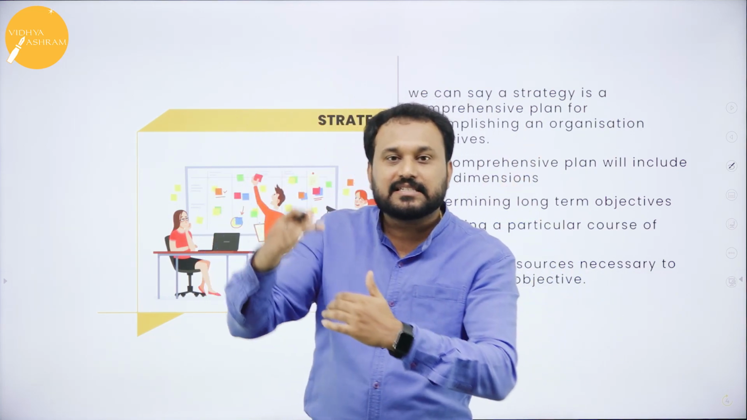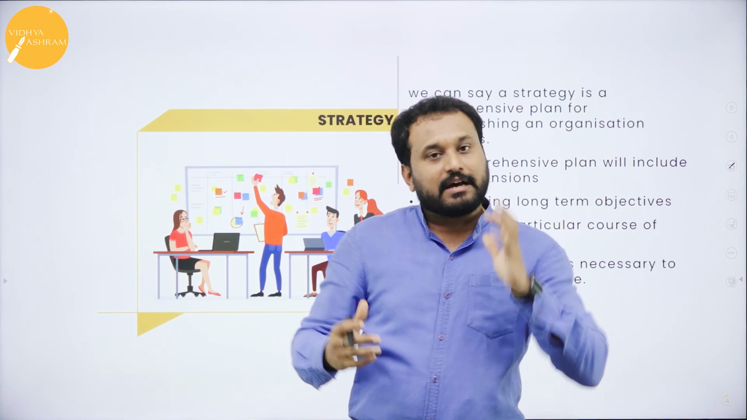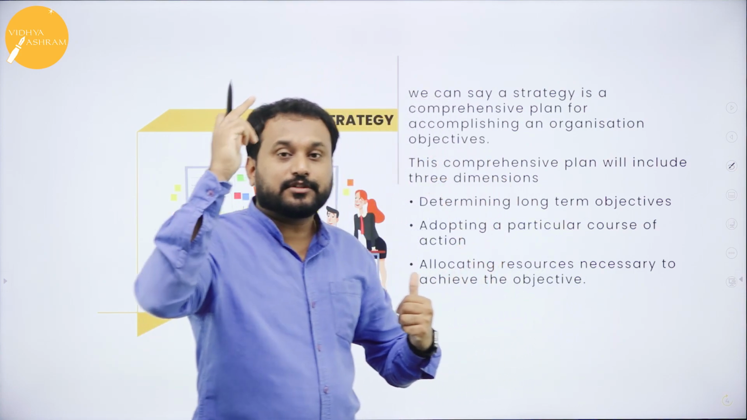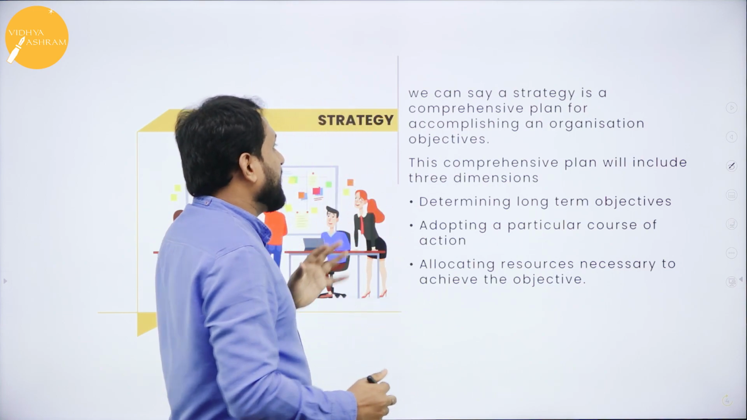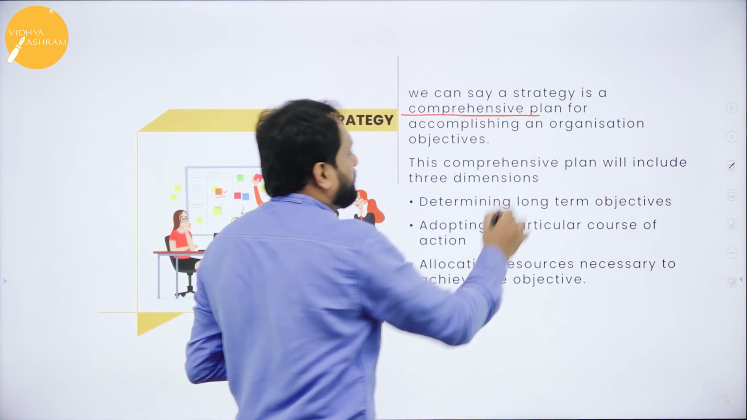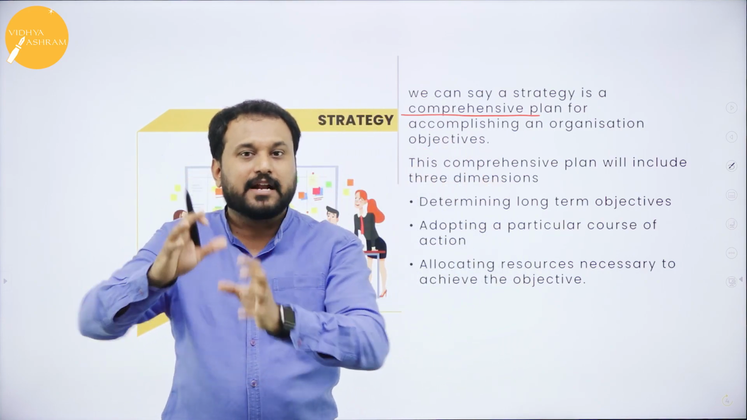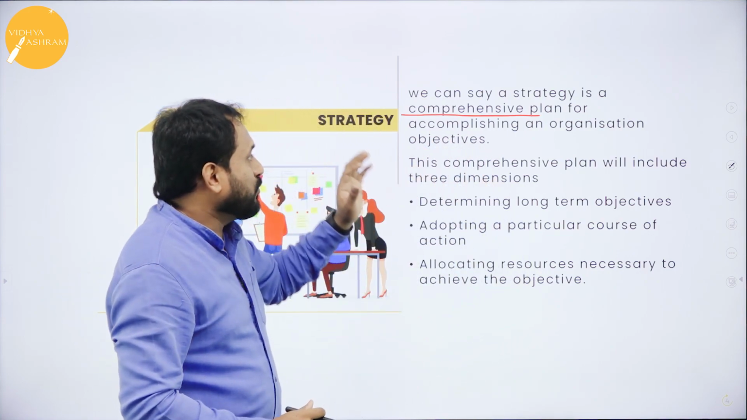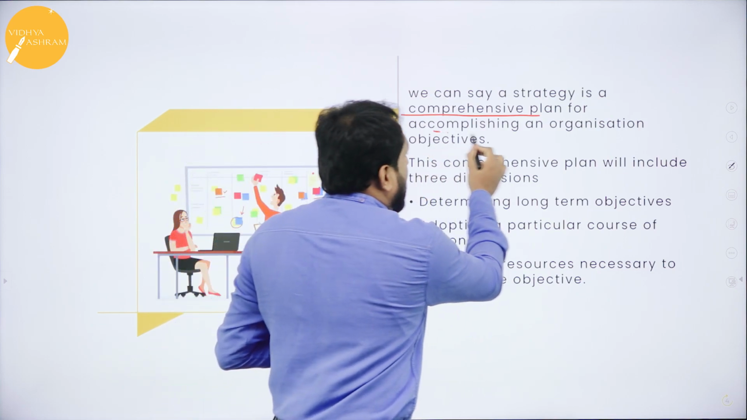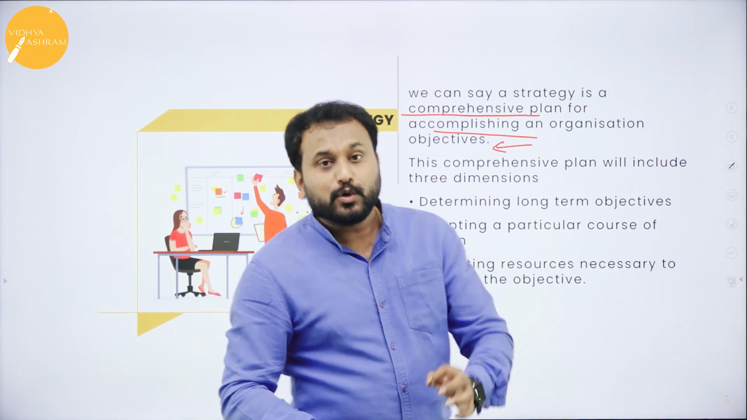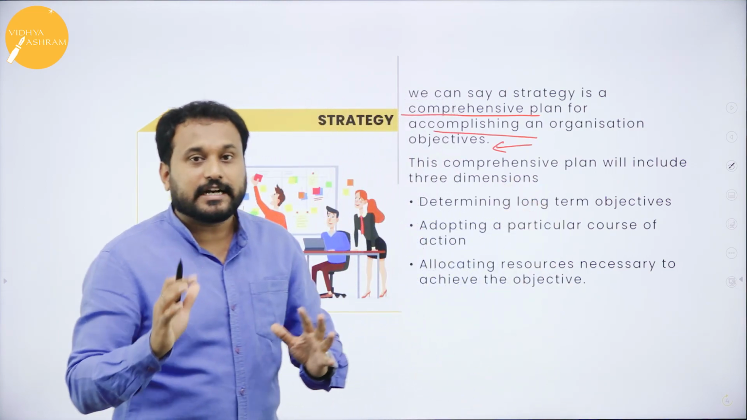You need to have statistics. You need to have a vision. You need to have a mission. That is why strategy is used for the long term. Please understand, strategy is a comprehensive plan. It's not just a plan, it's a comprehensive plan, and it is only for accomplishing the organizational objective. Why do we do strategy? To accomplish the organizational goals. That is what we do.